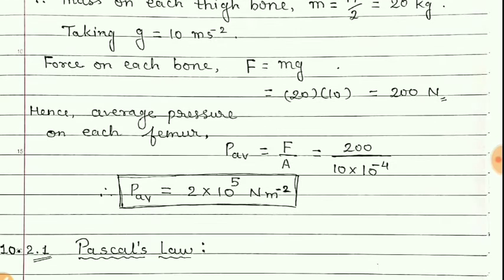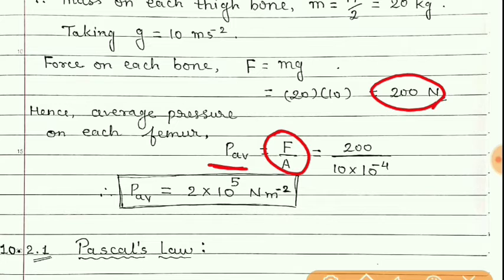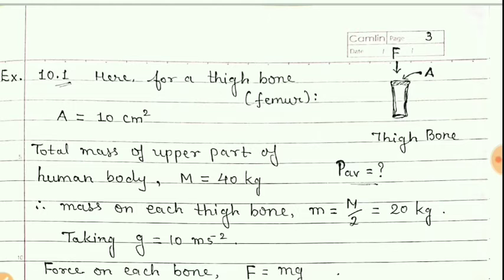We know that according to definition, pressure is force per unit area. Force is 200 Newton and cross section area of this thigh bone is given 10 centimeter square.